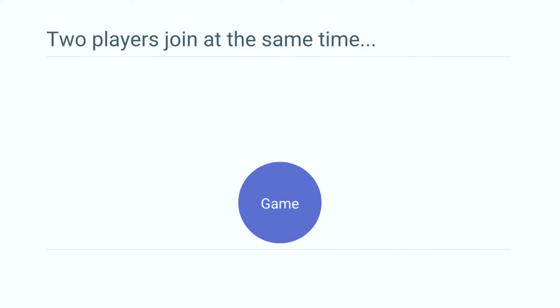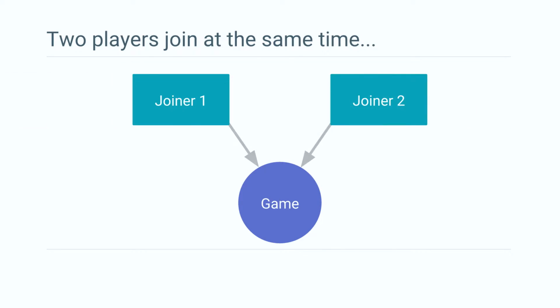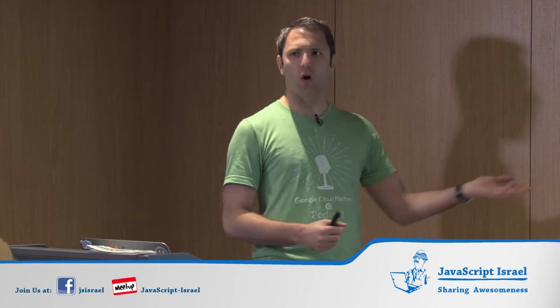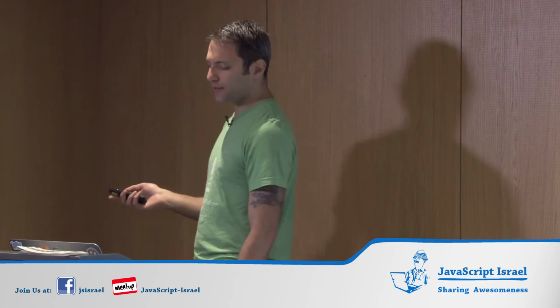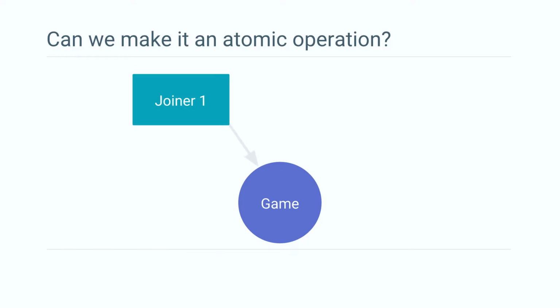We do, however, have a small problem, which is what happens if two people try to join a game at the same time? That would be bad. One player thinks, I joined, I think I'm playing. The other player thinks, maybe I did, I didn't, who knows? That's not ideal. We really don't want this to happen. This would be very, very bad. The nice thing is Firebase gives us some nice things to make sure that this is an atomic operation, so only one person can join at a given point in time, or someone can only do an operation at a given point in time, which is really cool. And that way, it obviates this problem.